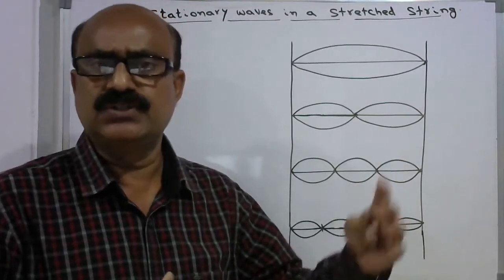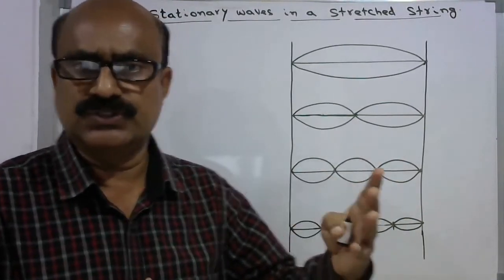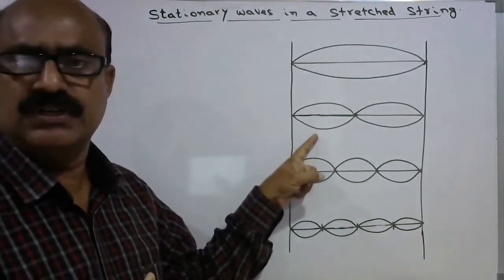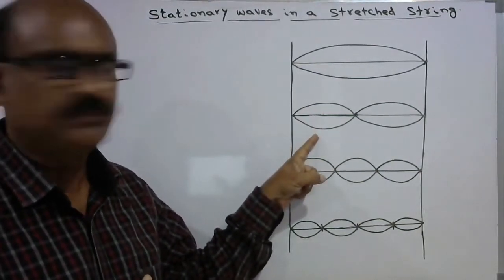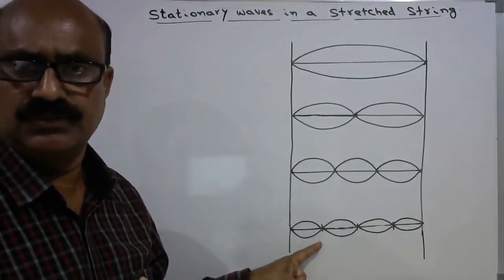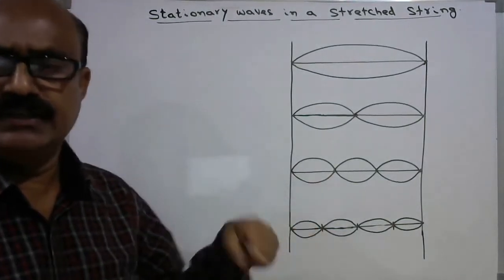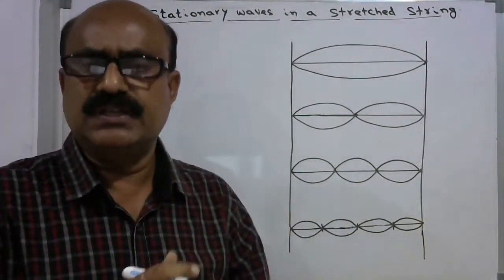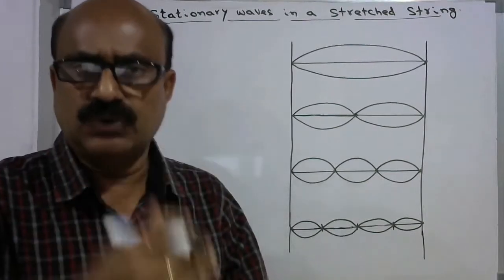All these notes are called overtones. This is the fundamental note, this is called the first overtone, this is the second overtone, and this is the third overtone. This is how we can listen to the different notes of frequencies along with the fundamental note.